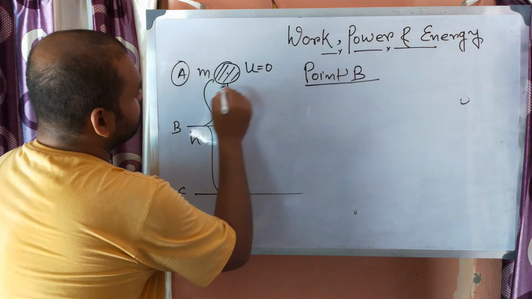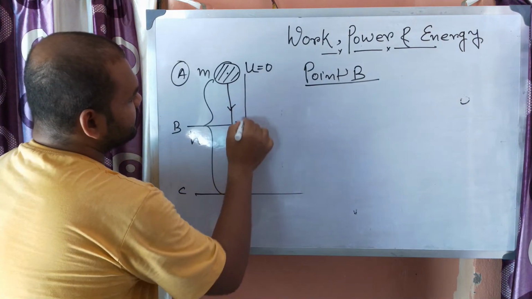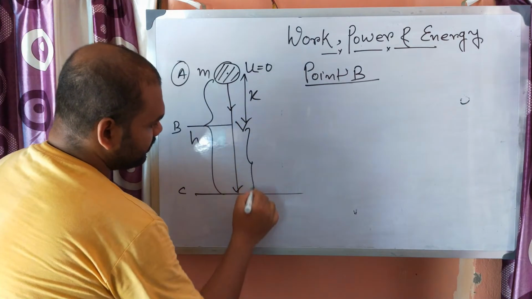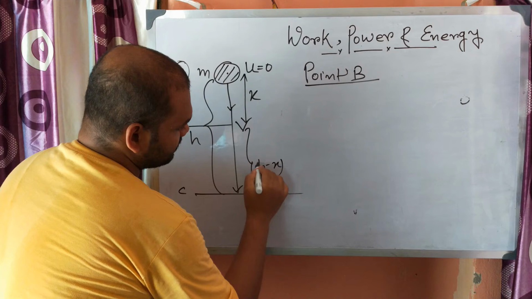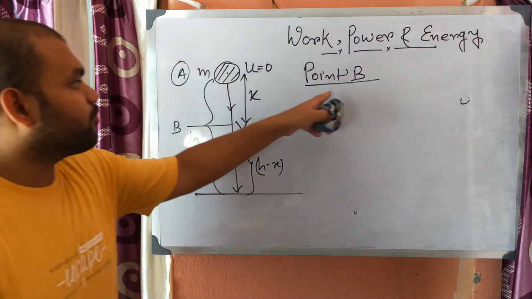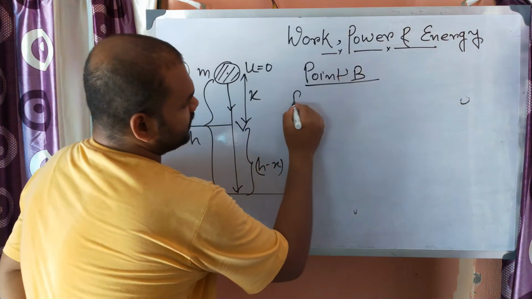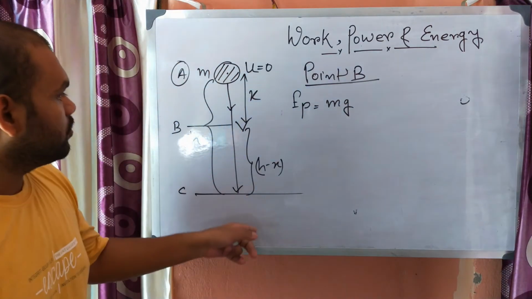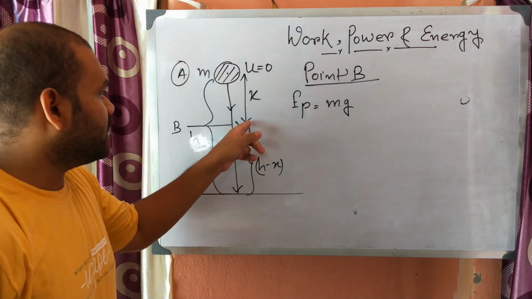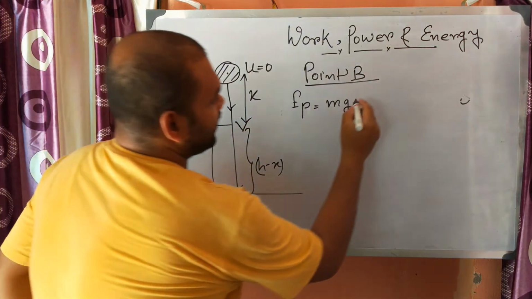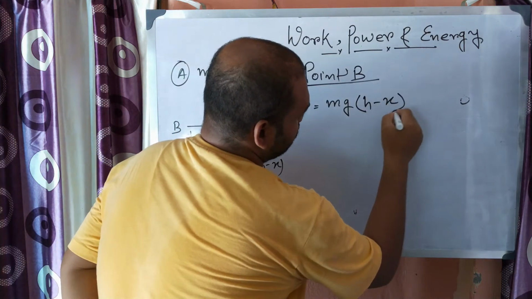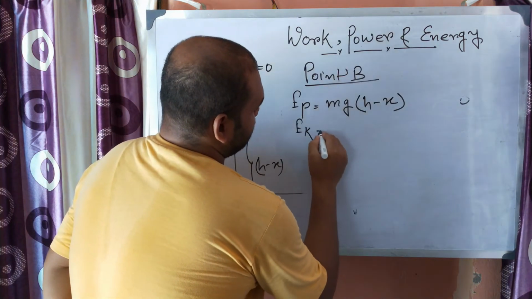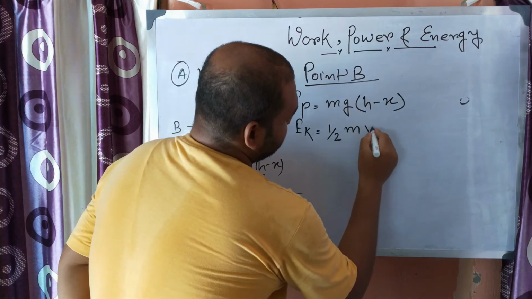Let us consider this distance A to B is equal to x, so the height will be h minus x. At point B, EP, the potential energy, will be m g into h minus x, and EK will be half m v square.